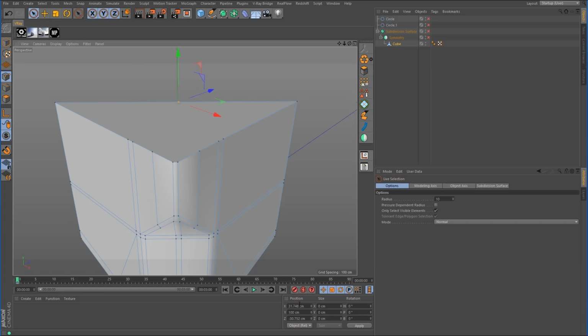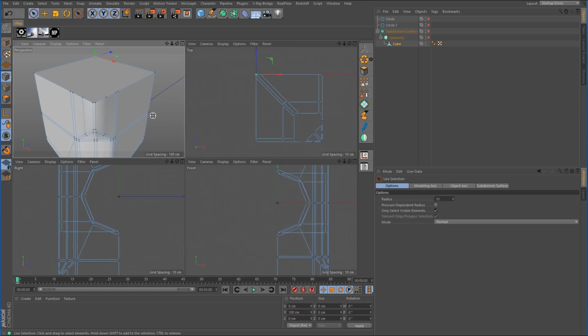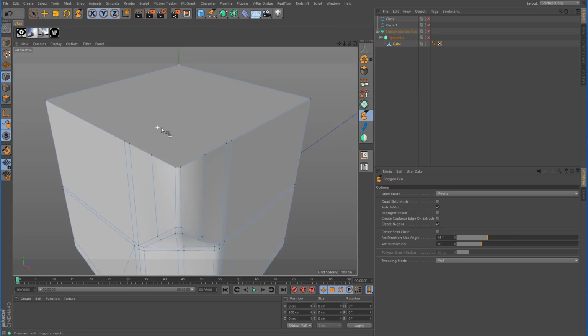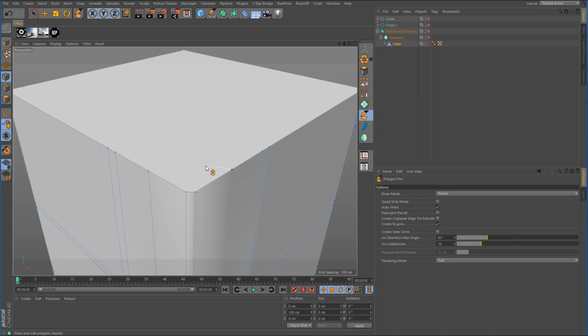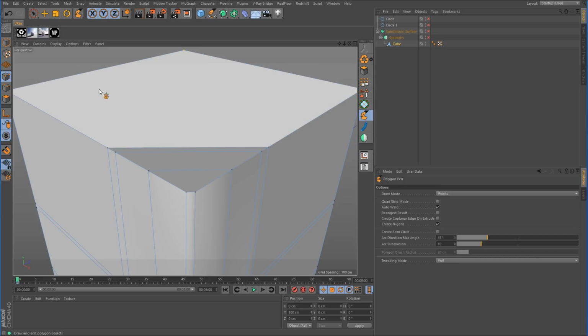I'm going to select it, and I'm going to zero it out for the X and the Z. That will take it back over here to the world origin where it needs to be at to work with symmetry. And I'm going to go back to the polygon pen tool, and these edges here, we can just tie them off like that, and it stays in quads, and we don't have to worry about taking these edges way back over here to this side to try to tie them off somewhere.